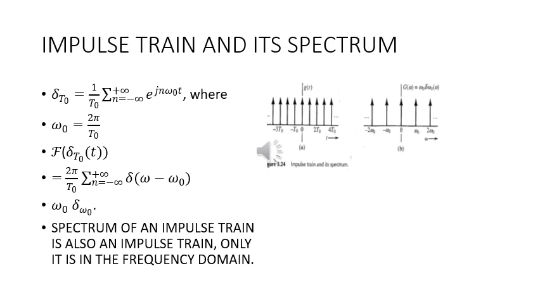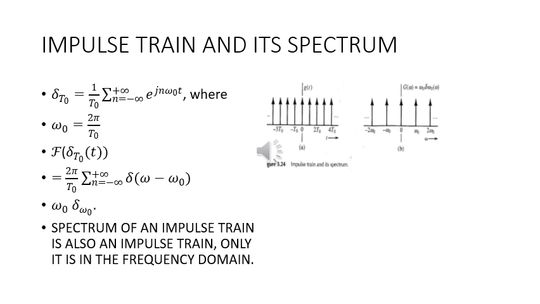Our interest is in digital communication systems. So for this, we need to understand the impulse train and its spectrum. You can see in the diagram on the right, on the left hand side, you can see the impulse train, and on the right hand side, you can see its spectrum. The beauty is that the spectrum of an impulse train is also an impulse train. The only thing is it is in the frequency domain.